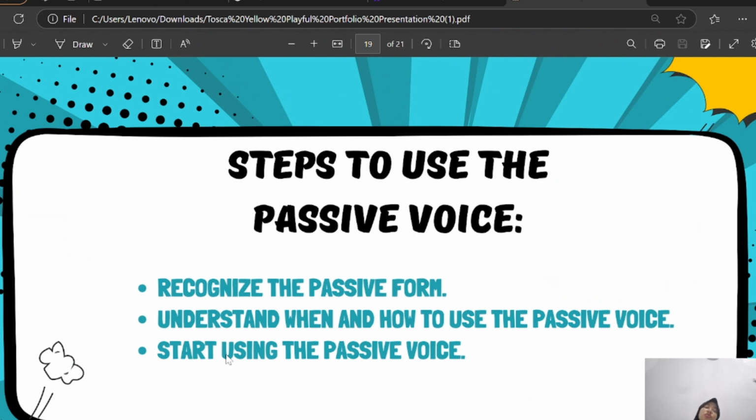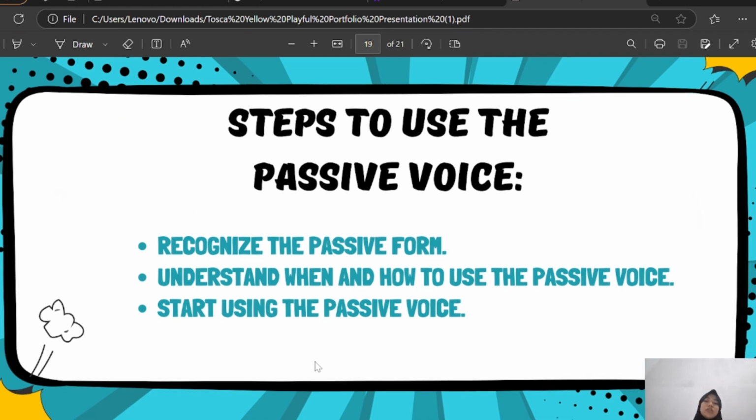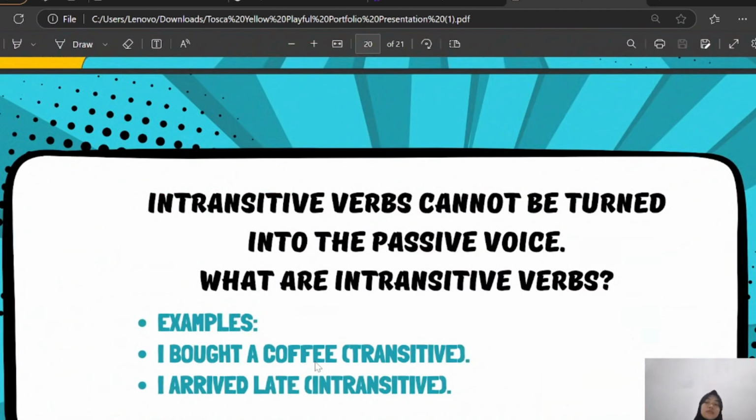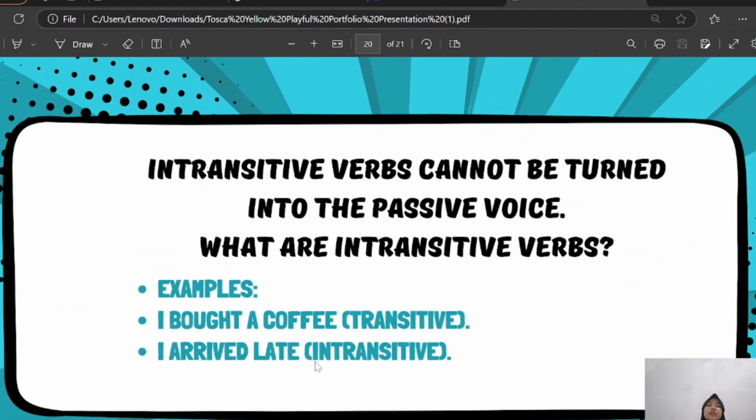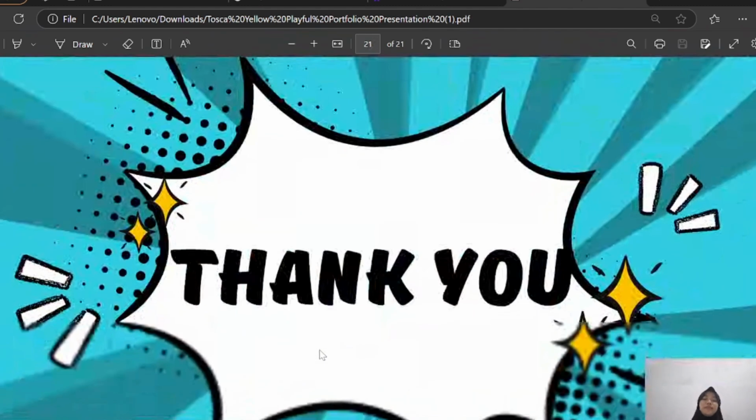Steps to use the passive voice. One, recognize the passive form. Two, understand when and how to use the passive voice. Three, start using the passive voice. Intransitive verbs cannot be turned into the passive voice. What are intransitive verbs? Example, I bought a coffee, transitive, and I arrived late, intransitive.